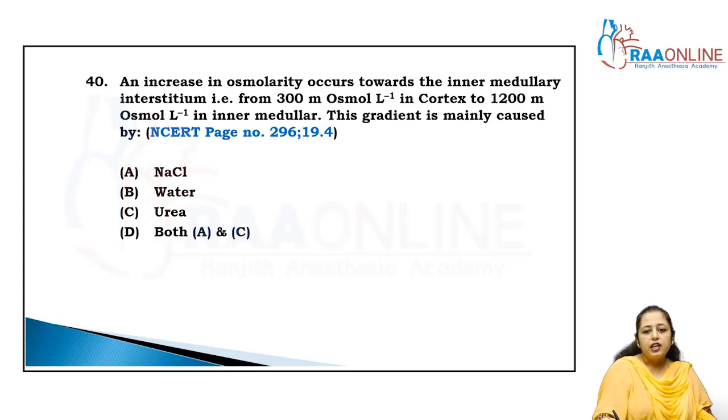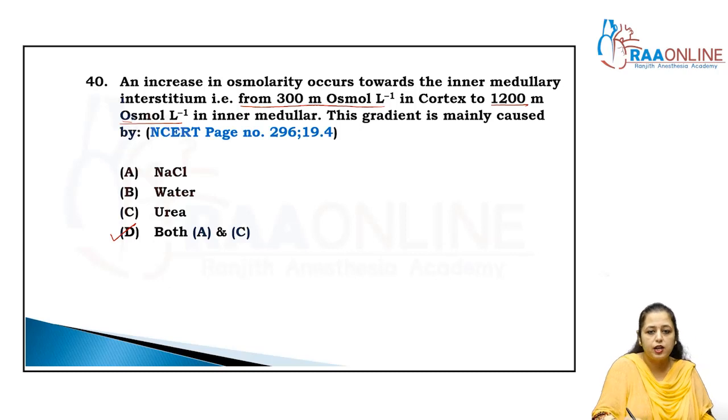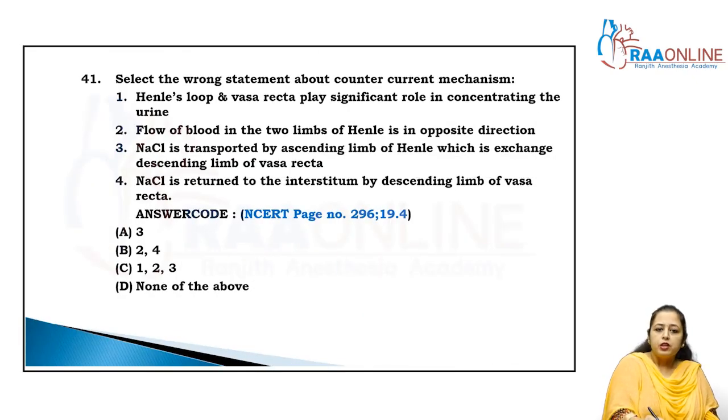An increase in osmolarity occurs towards the inner medullary interstitium, right? From 300 milliosmol per liter in the cortex to 1200 milliosmol per liter in the inner medulla, right? This gradient is mainly caused by, this is the exact line of NCERT, sodium chloride and urea, that is both A and C. This is also a question from previous years' exams, right? It is given in NCERT page number 296, 19.4. Clear?